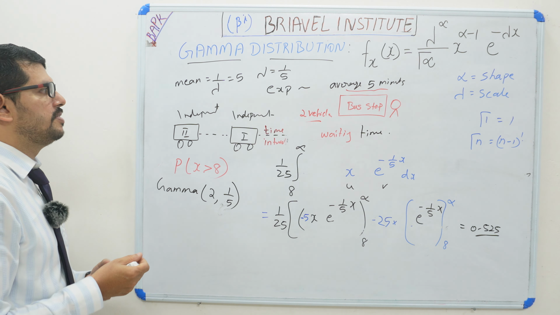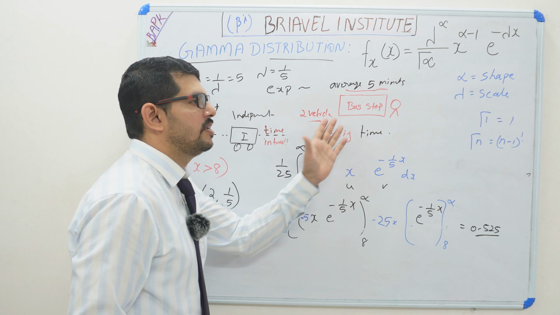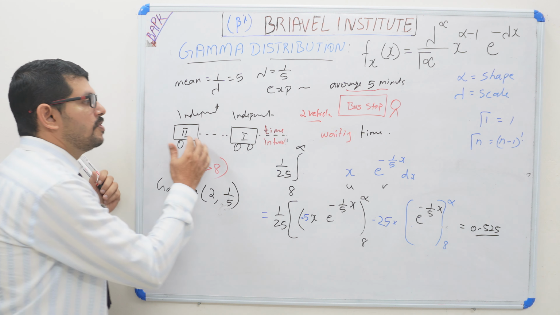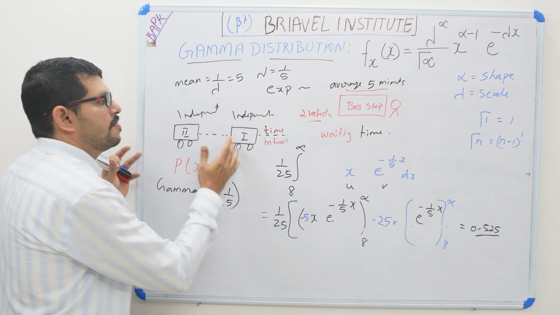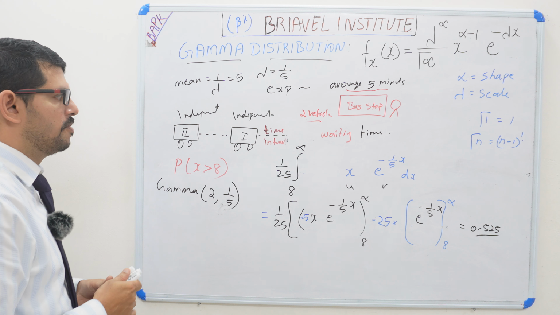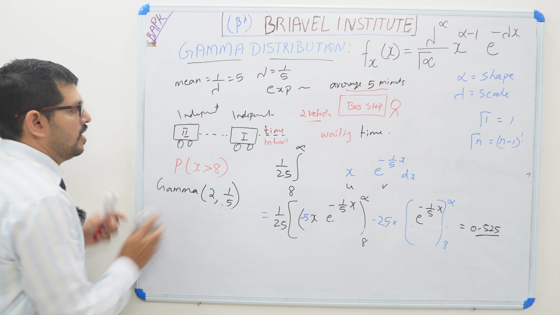So now we are analyzing the exponential distribution, where only one event is happening. So that is explaining the waiting time interval. Here 2 events are happening, 2 events or 3 events or 5 events, 5 buses coming. So that will be explained in the gamma distribution. Hope you understood this difference between exponential and gamma.